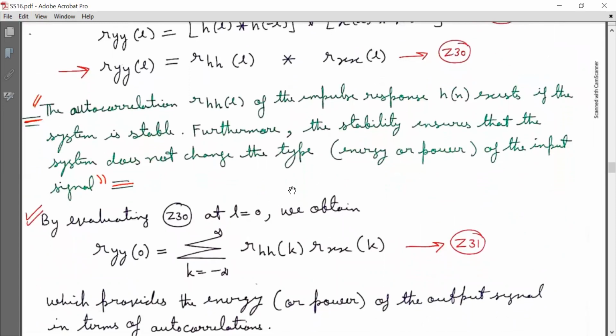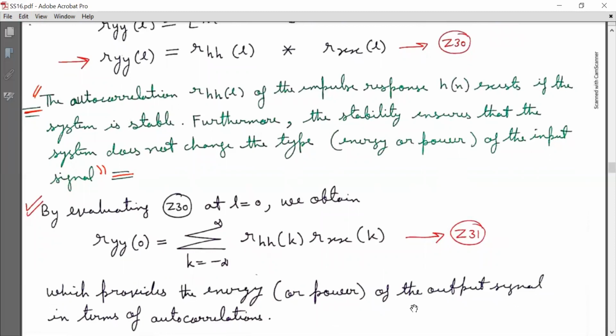Now by evaluating equation Z30 at L equal to 0, we obtain R_yy[0] is equal to the summation over k running from minus infinity to infinity, R_hh[k] times R_xx[k], marked as equation Z31, which provides the energy or power of the output signal in terms of autocorrelations. So this is a very important result, because Z31 provides the energy or power of the output signal in terms of autocorrelations.